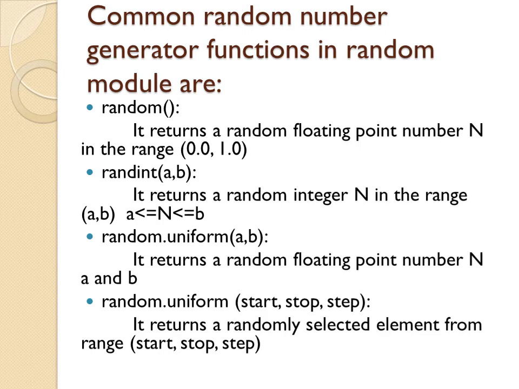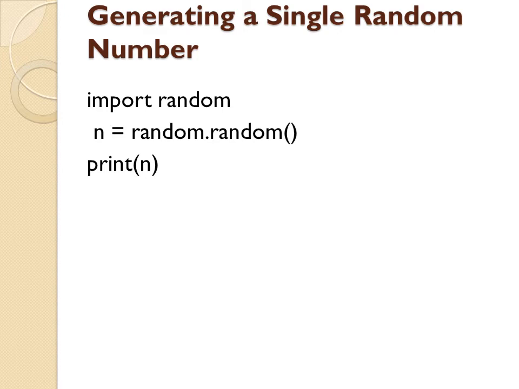Random start comma stop comma step can also be given. That means you can ask it to generate a number from 10 to 50 comma 5. That means it should only be a multiple of 5: 10, 15, and so on. You all know the value of step, increasing by 5 every time. So these functions can be understood using some examples I have shown here.